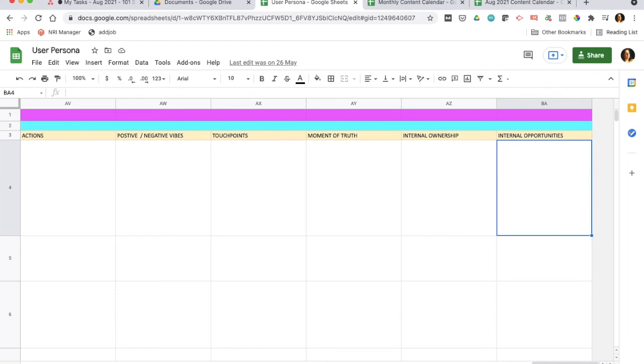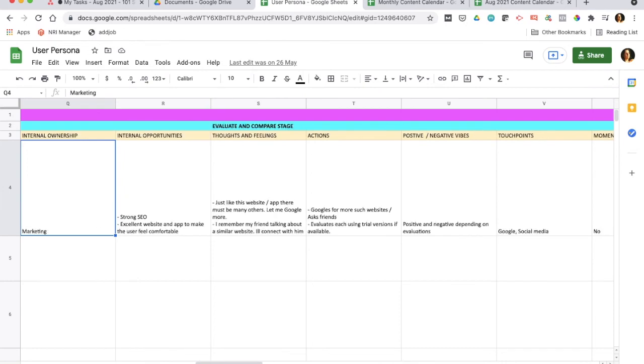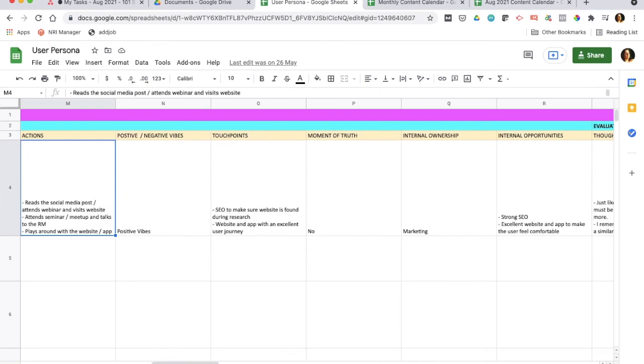So what we did using this template was identify our user persona and walk him through various stages, understand what he felt, and take actions so that we can give him what he wants at every stage in his journey. And this same thing can be used by a product team also, so that when they create the website or the app, they know what they have to show the customer at each point of his user journey so that he goes on to the next step.